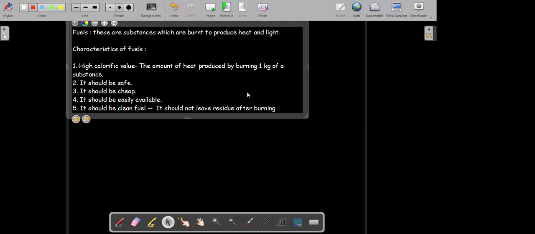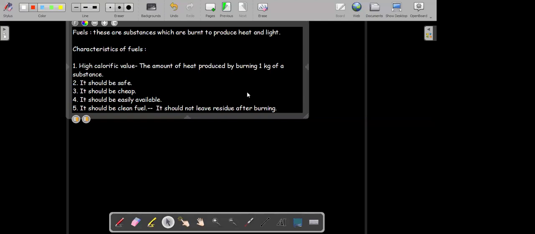So when I say that there should not be any residue, like if you have seen the coal engine, earlier in the railway we were using coal engines. The problem was that you have to feed the coal from one side, and you also have to remove the ashes from the other side. So there was always a residue left behind in those coal engines. That was a problem. Whereas with petrol and diesel engines, this problem is not there. And now even we are using the electric engine, so the problem of ashes is still not there.